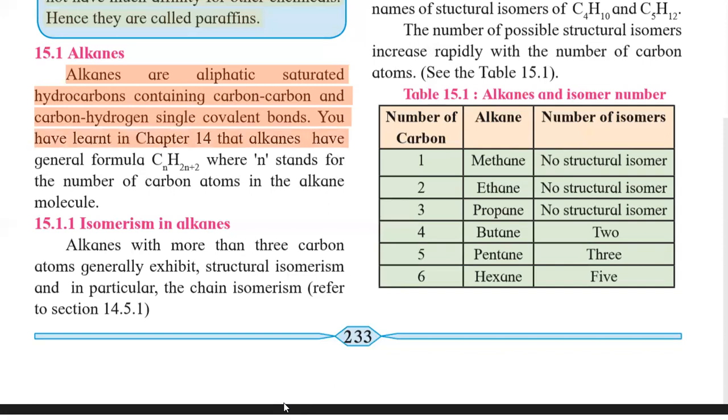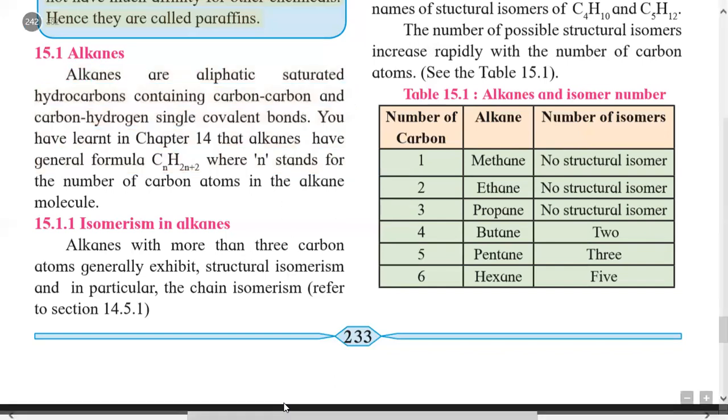The general formula of alkane is CnH2n+2, where in the general formula n is the number of carbon atoms.